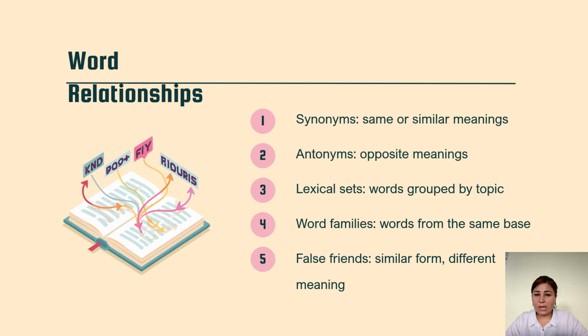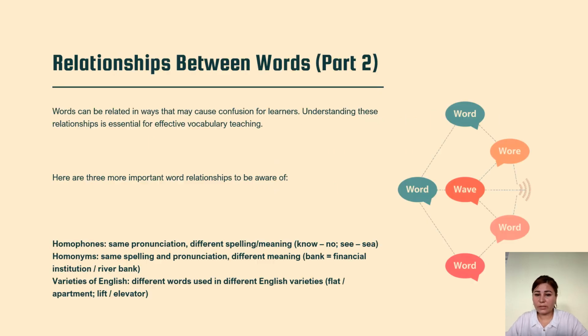Synonyms are words of the same or similar meaning. Antonyms, opposite meaning. Lexical sets, words grouped by topic. Word families, words from the same base. A false friend is a word whose form is similar but meaning is different. Words can be related in ways that may cause confusion for learners. Understanding these relationships is essential for effective vocabulary teaching.